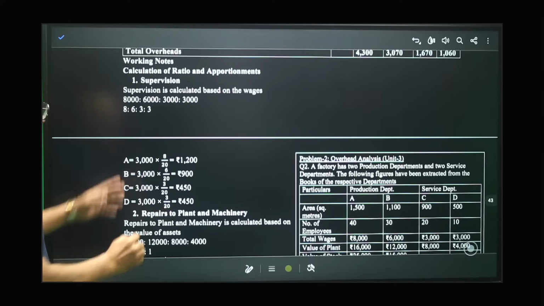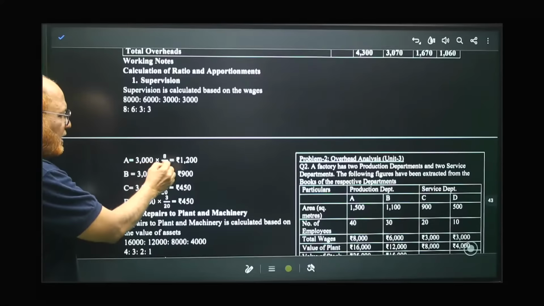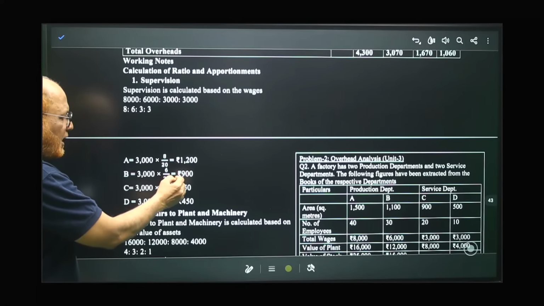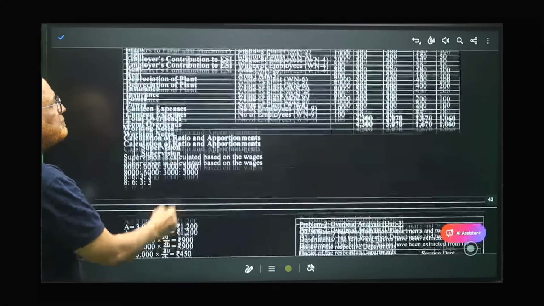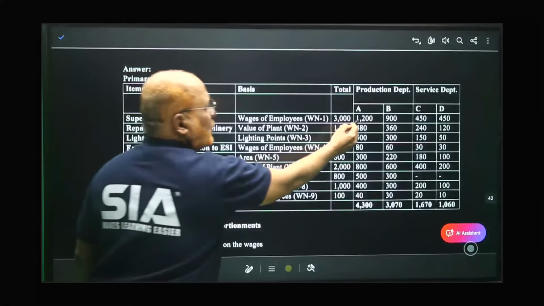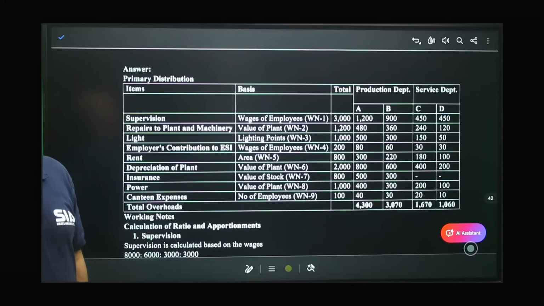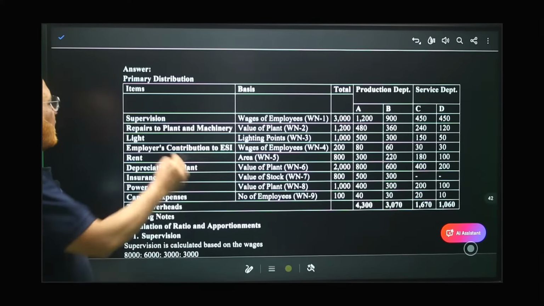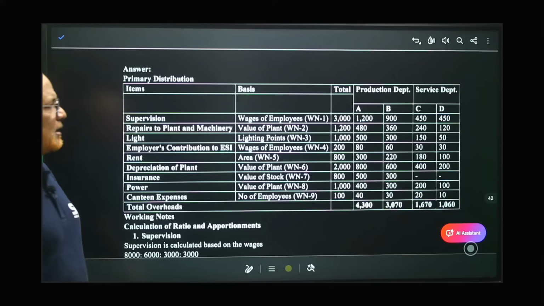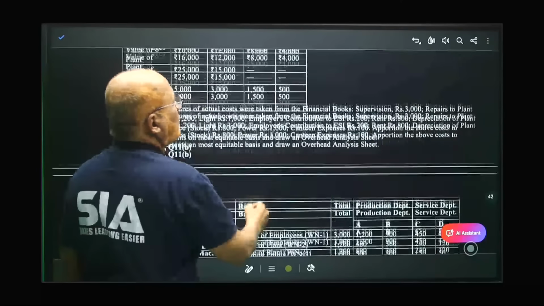Total expenses are 3,000. So if we divide in this ratio, 1200, 900, 450, 450. Here you have taken 1200, 900, 450, 450. That's all. Like this, we have to apportion, right? Now, second, repairs to plant and machinery, 1200 rupees is the amount given.